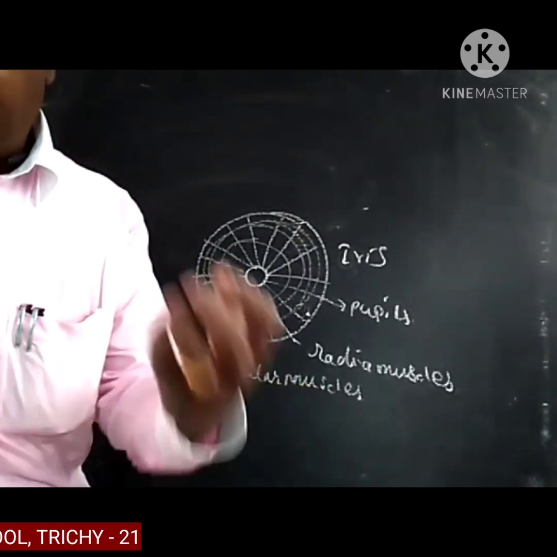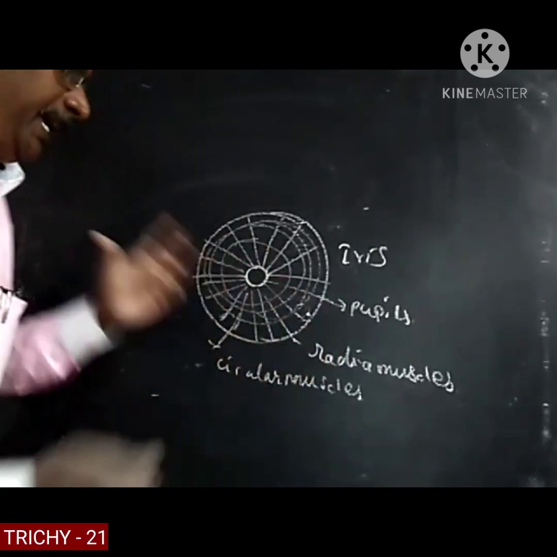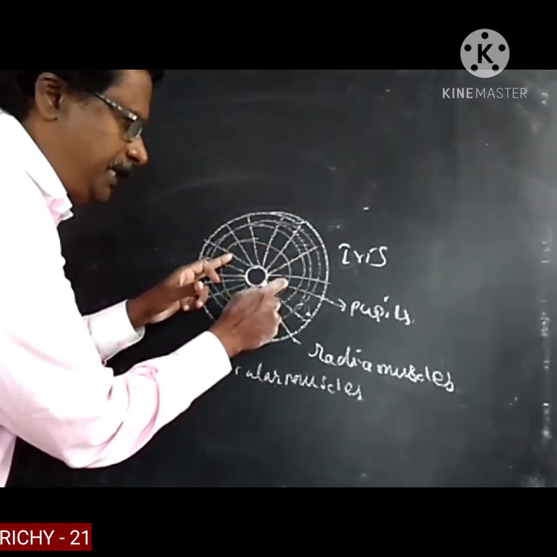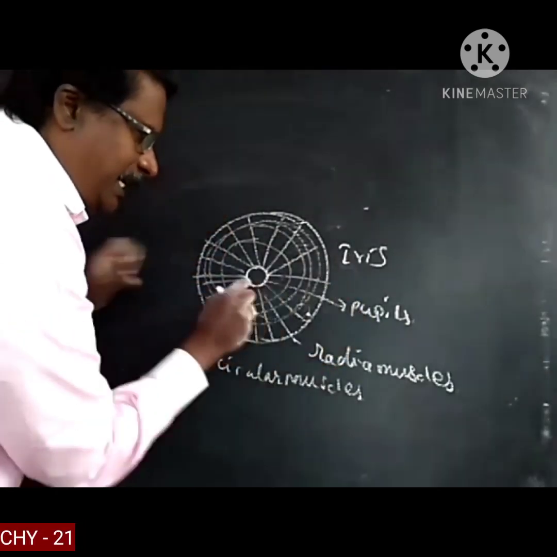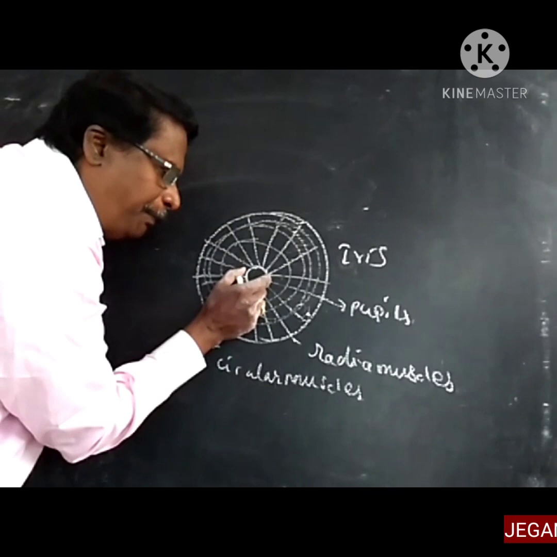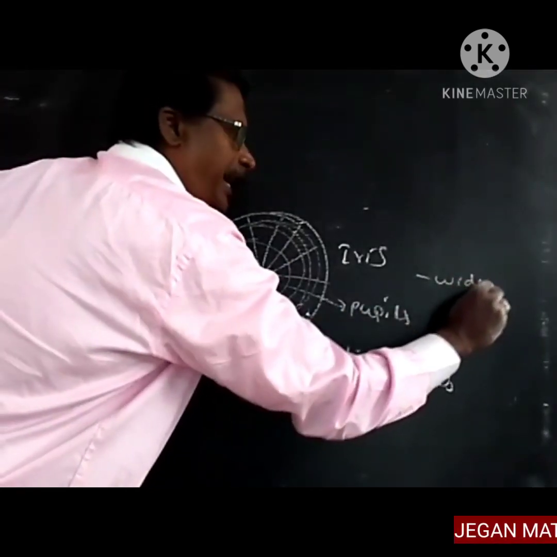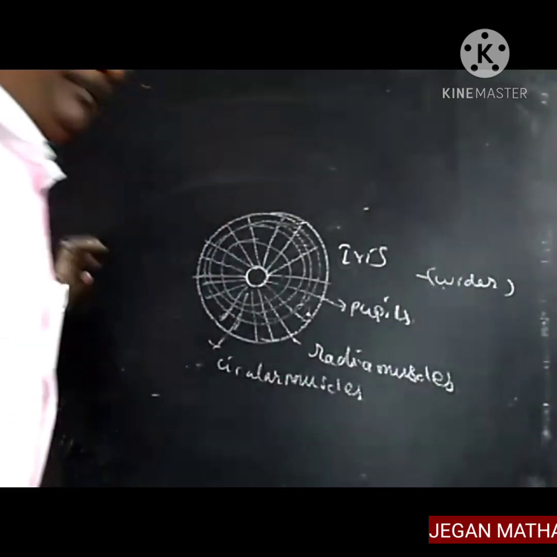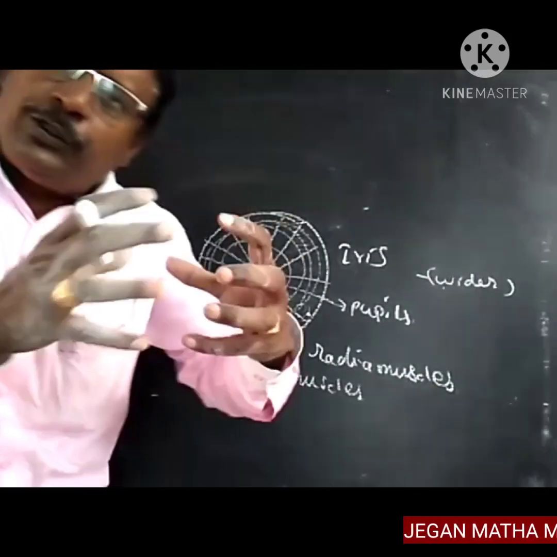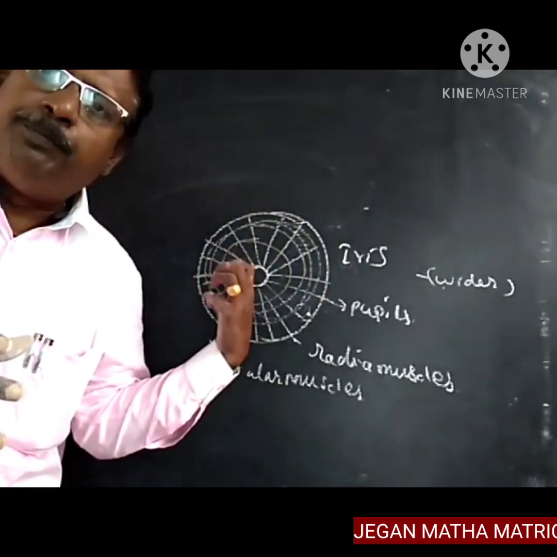The radial muscles make the pupil of the eye wider. When the radial muscles contract, the width of the pupil increases. So the radial muscles are used for expanding the width of the pupil.